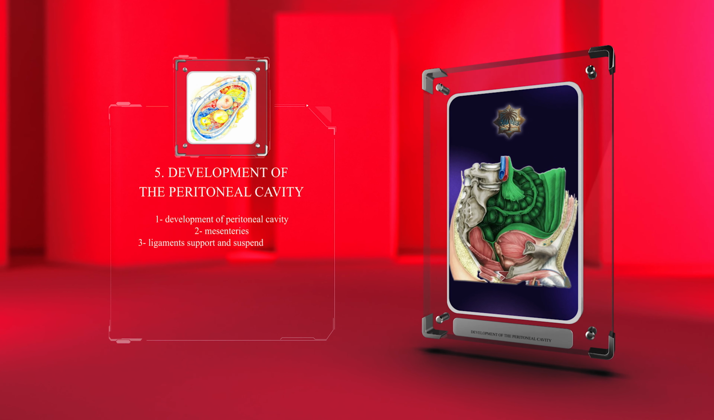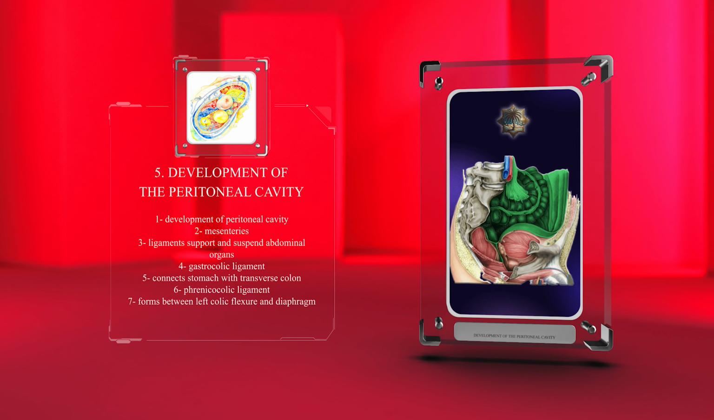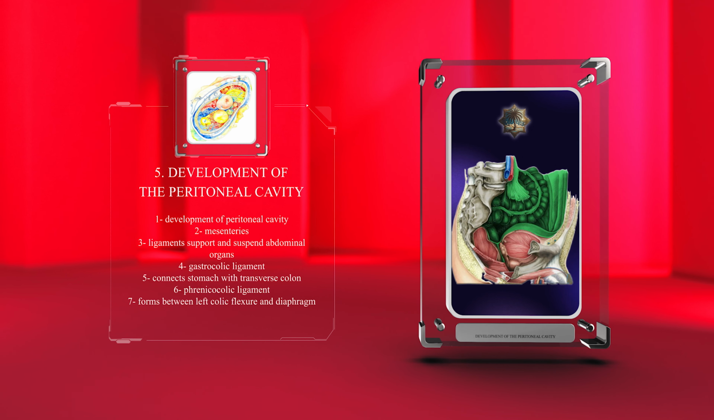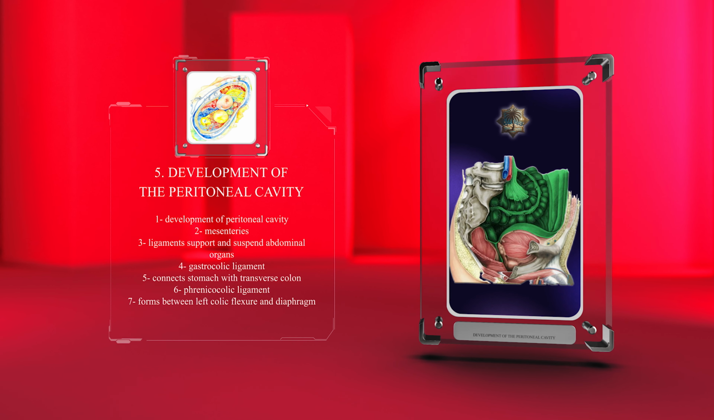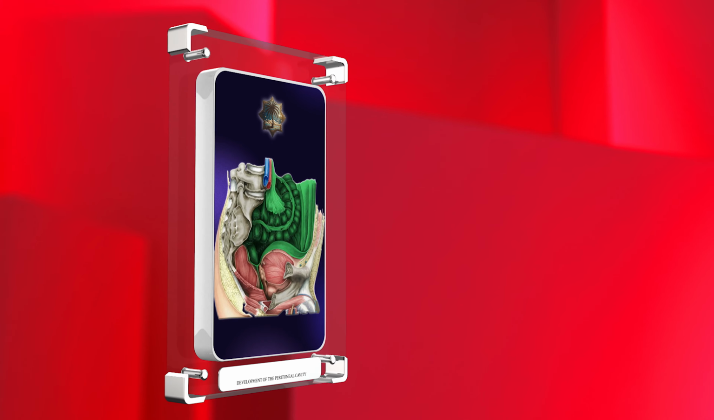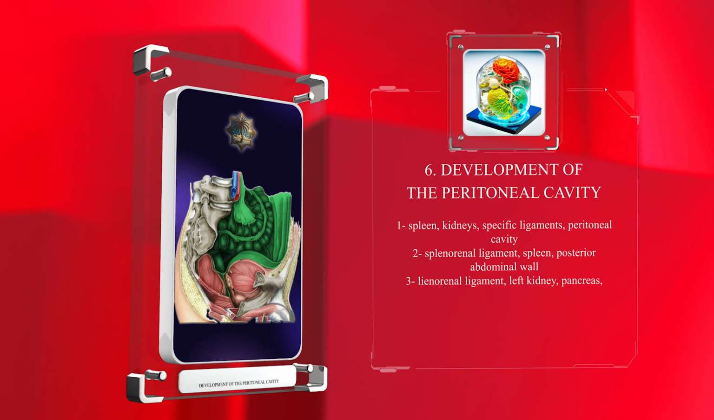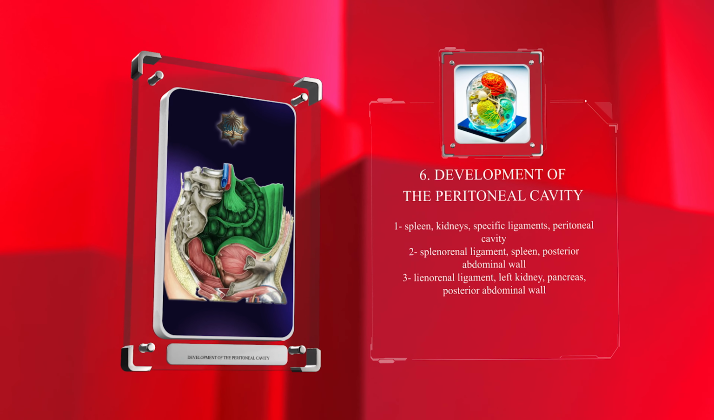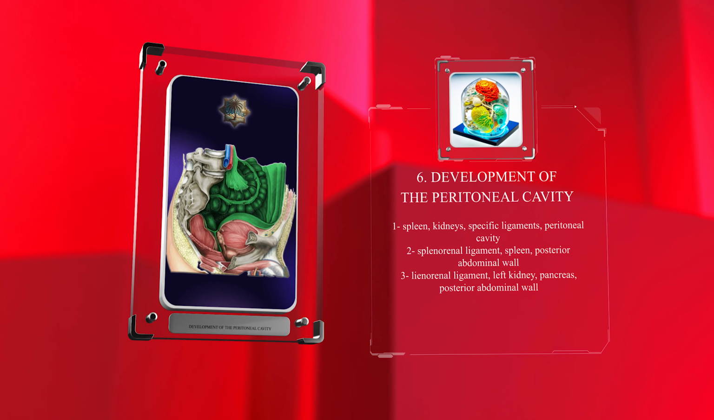As the peritoneal cavity continues to develop, the mesenteries give rise to various ligaments that support and suspend the abdominal organs. One such example is the gastrocolic ligament, which connects the stomach with the transverse colon. Additionally, the phrenicocolic ligament forms between the left colic flexure and the diaphragm. The spleen and kidneys also have specific ligaments that attach them to the peritoneal cavity. The splenorenal ligament connects the spleen to the posterior abdominal wall, while the lienorenal ligament connects the left kidney to the pancreas and the posterior abdominal wall.